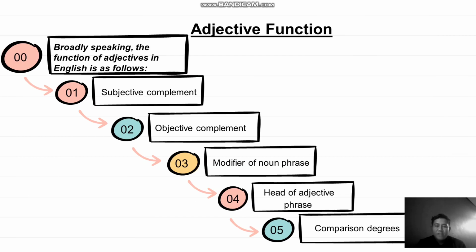So the last is adjective functions. Broadly speaking, the functions of the adjective in English are as follows. The first is subjective complement. The second is objective complement. The third is modifier of noun phrase. The fourth is head of adjective phrase, and the last is comparison degrees.